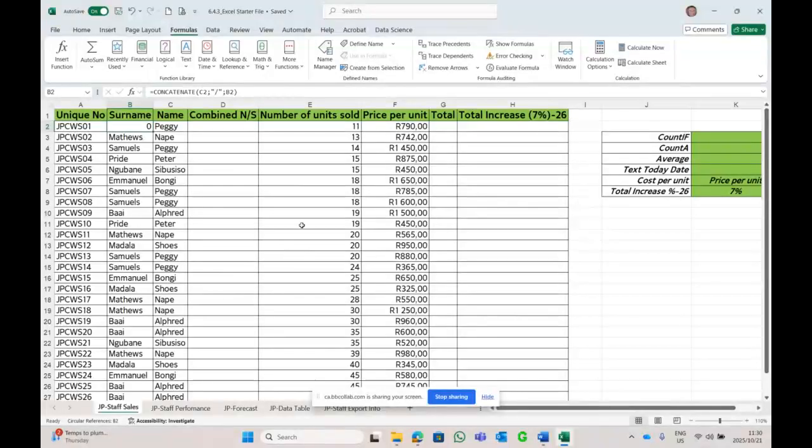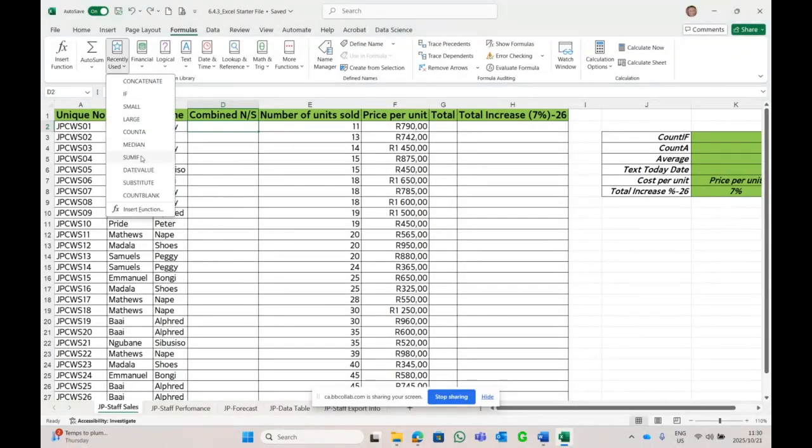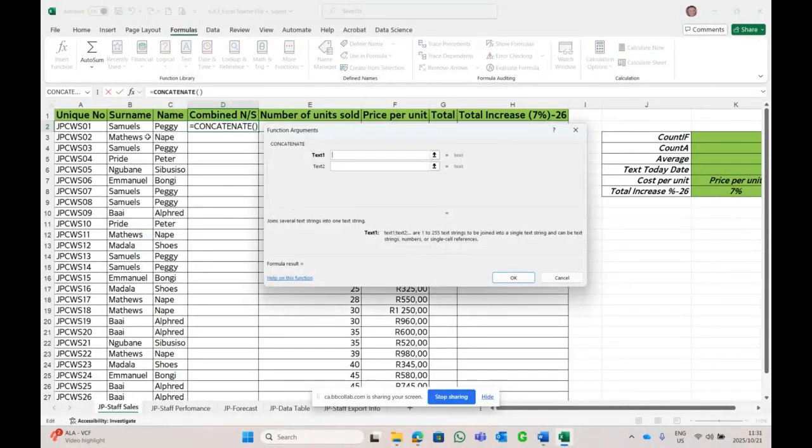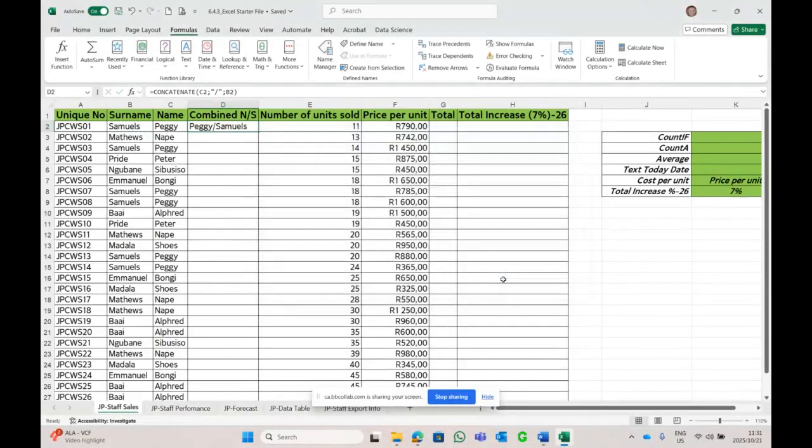Okay. I think I made a mistake because I placed my cursor in the wrong place, so I undo. Let's see. All right. Again, recently used, concatenate, Peggy, dash, inverted commas, Samuels. There we go. It should work now.